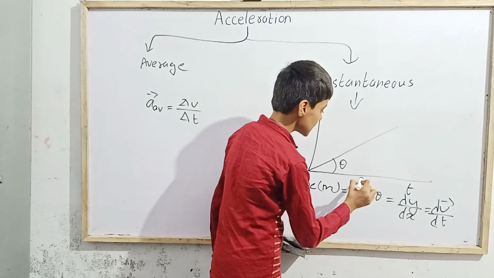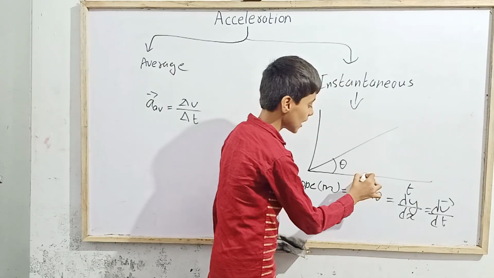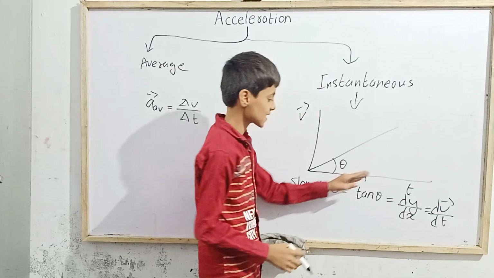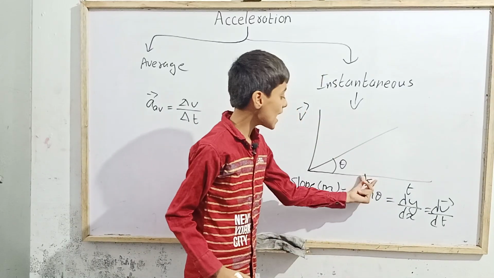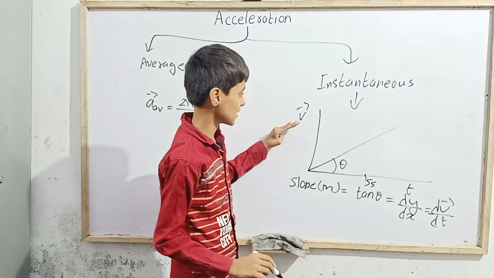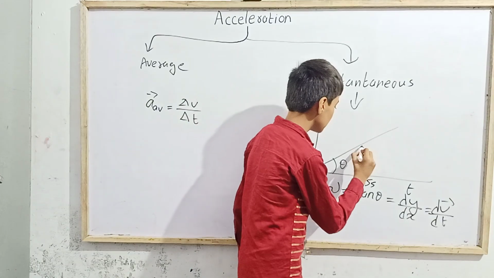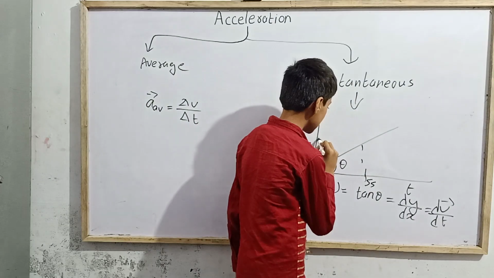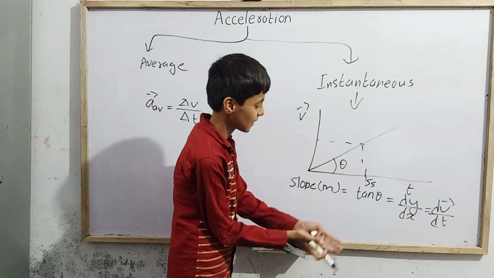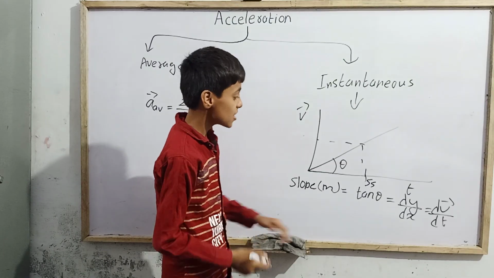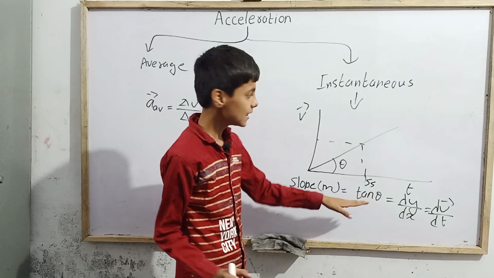Then imagine I give you this point and ask you to find the acceleration at this instant. Imagine this is 5 seconds, then at 5 seconds find the acceleration of the particle. What will we do? From here, at this time, we find the velocity, and then divide that velocity by time. So dv by dt is called our acceleration.